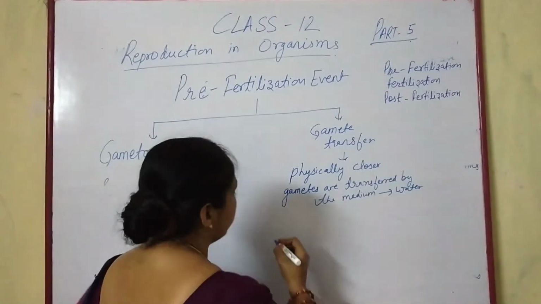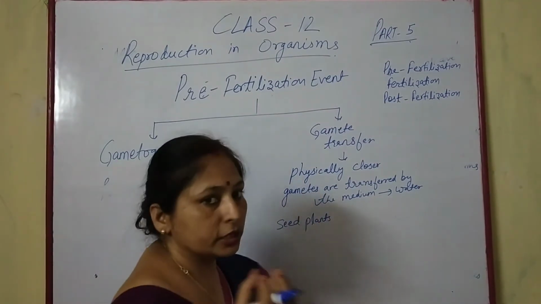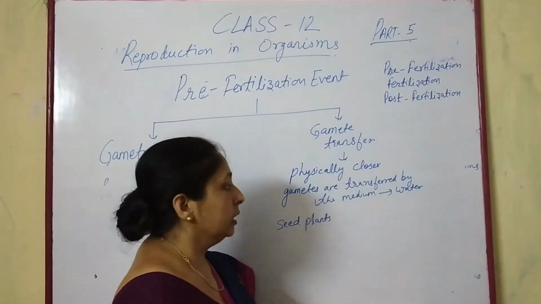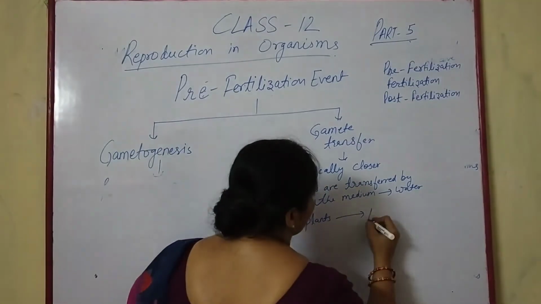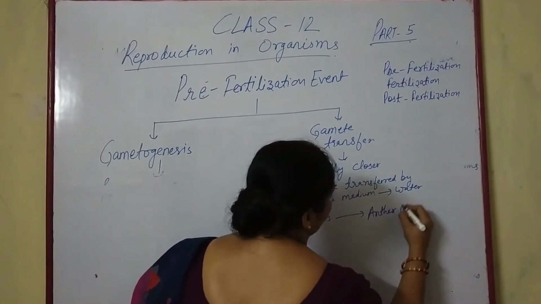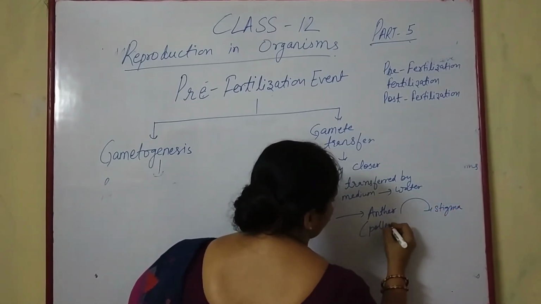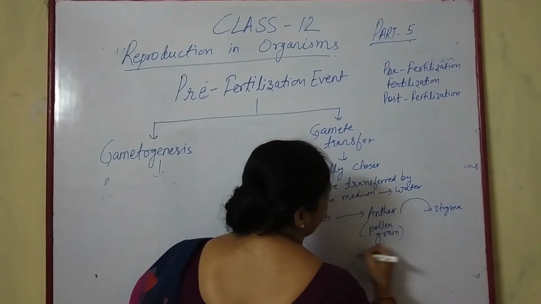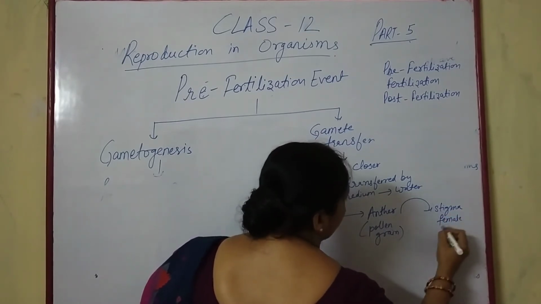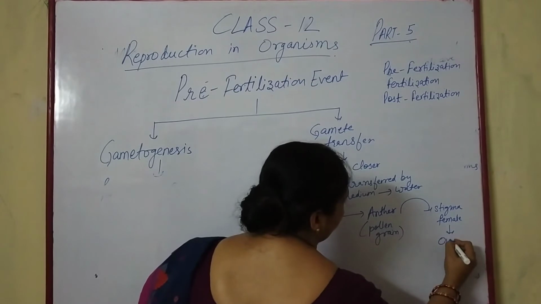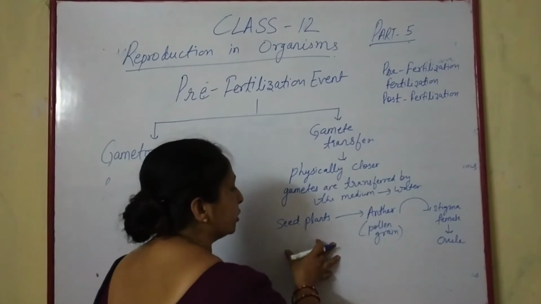In seed plants, pollen grains are produced in the anthers, and from the anther, these pollen grains have to be transferred to the stigma of the female. From the stigma, it reaches the ovule where it fuses with the egg cell. So this is the case in seed plants.